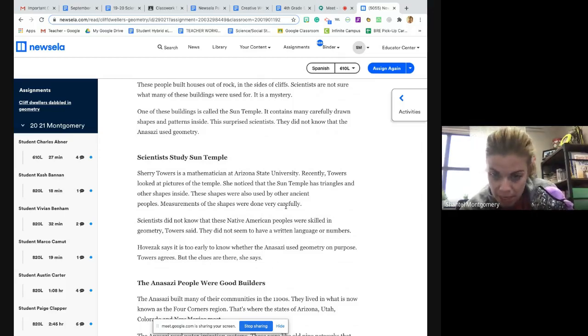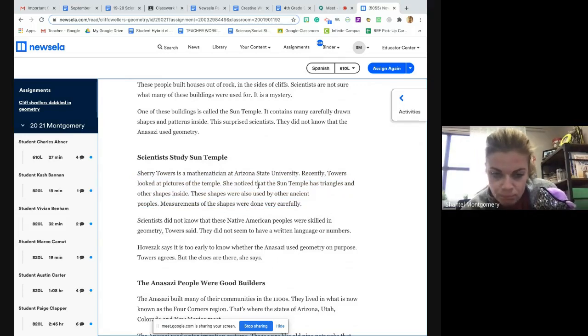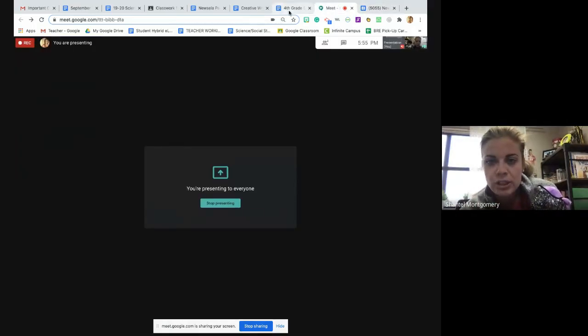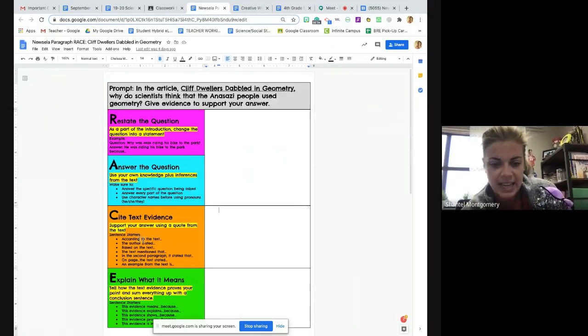Okay, so maybe I want to quote, if I wanted to quote this whole paragraph, we could kind of narrow it down though. If you don't want to do a direct quote, you could say in the article, Sherry Towers stated that shapes in the dwellings of these ancient people had shapes that were done very carefully. That would be okay too. Remember, you don't always have to do a direct quote. If you would rather just sum it up in your own words, that would work too. But just make sure that you are citing that text evidence.